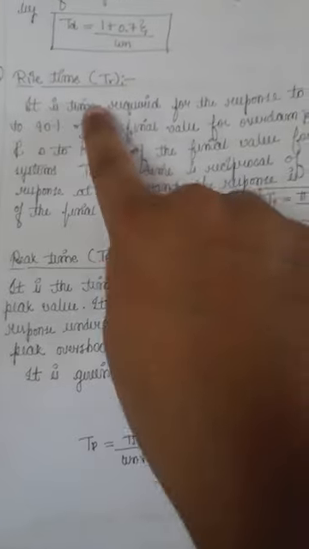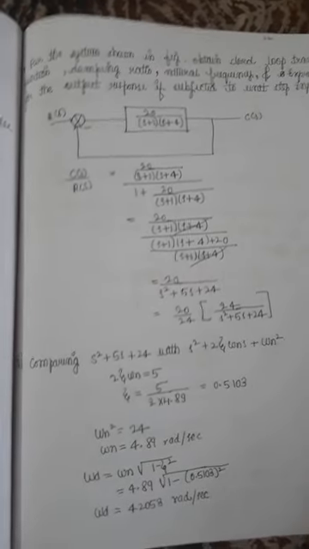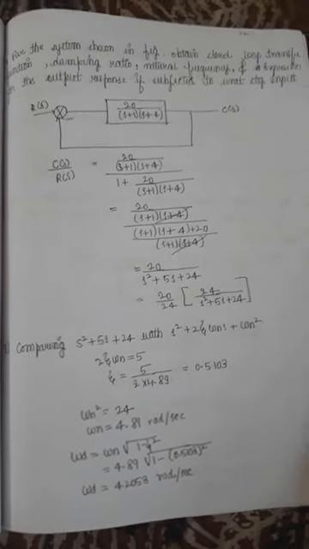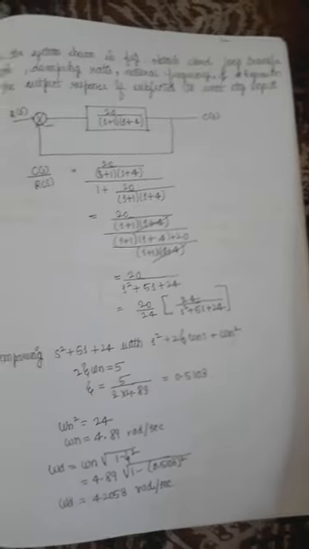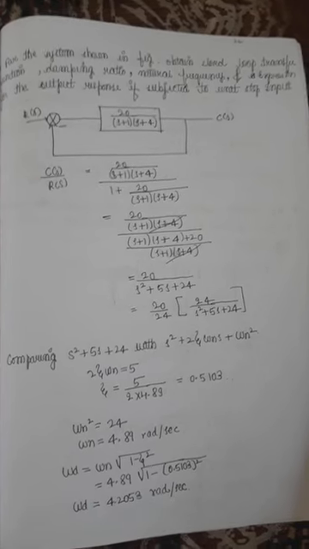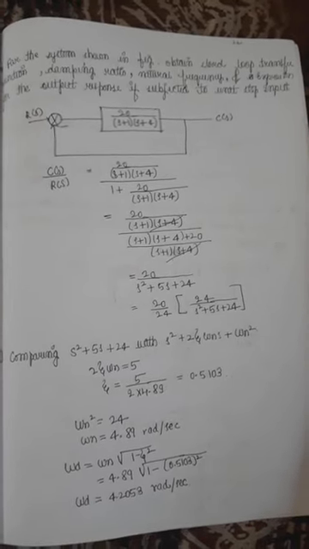So these derivations, again for rise time we have derived, peak time also we have derived, maximum peak overshoot we have derived, and settling time also we have derived. Like this we have to consider. These are very important derivations. On these derivations only the problems will be asked in the exam, and these 5 derivations along with the main derivation, that is for the second order system, the overdamped case, that is the c of t derivation, these 6 derivations are very very important. Out of these 6 derivations, 2 to 3 problems will be asked.